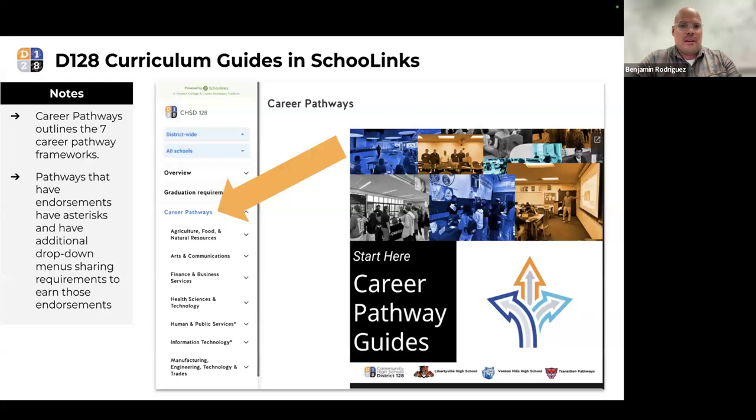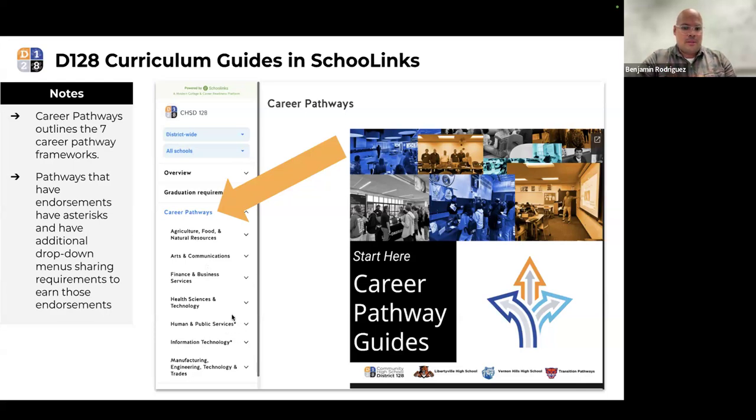Something new that's now available in our District 128 curriculum guides at both schools are career pathways. Career pathways is a framework of thinking about career exploration and how students can engage in that experience in an accessible way. So there's all sorts of ways to organize careers out there. The teams working on this project thought that 7, in relation to other frameworks, was a pretty accessible number to think about career exploration.